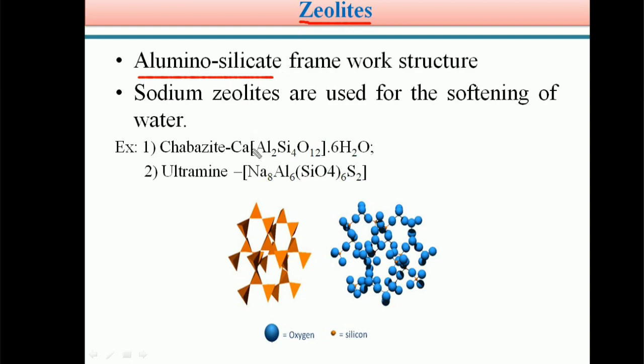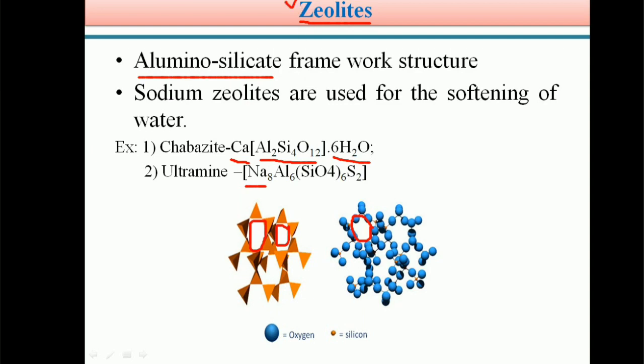Zeolites are defined as an aluminosilicate with a framework structure. This is called the framework. In this framework of structure, the spaces we can see are called cavities. These cavities are occupied by large ions, sodium ions or calcium ions, or by water molecules, or both water molecules and large ions, and are known as zeolites.